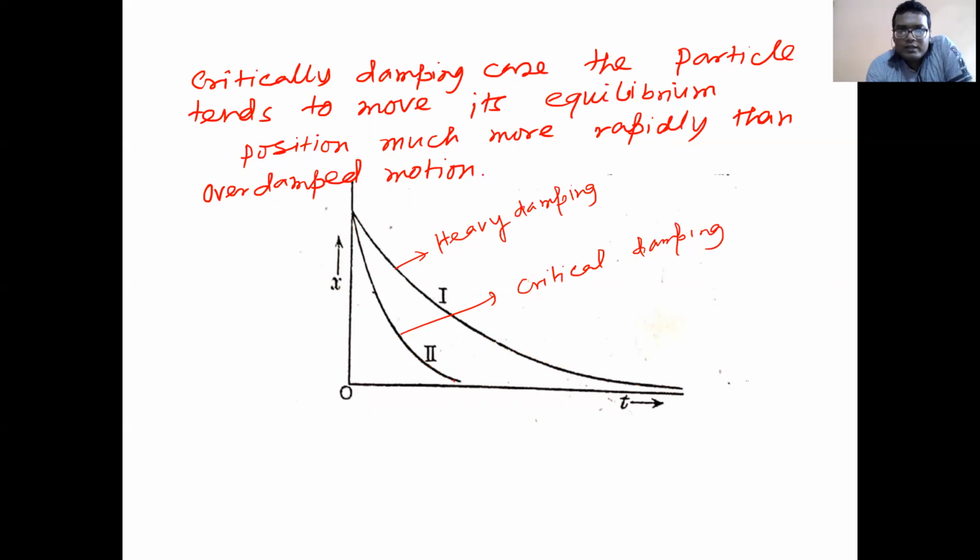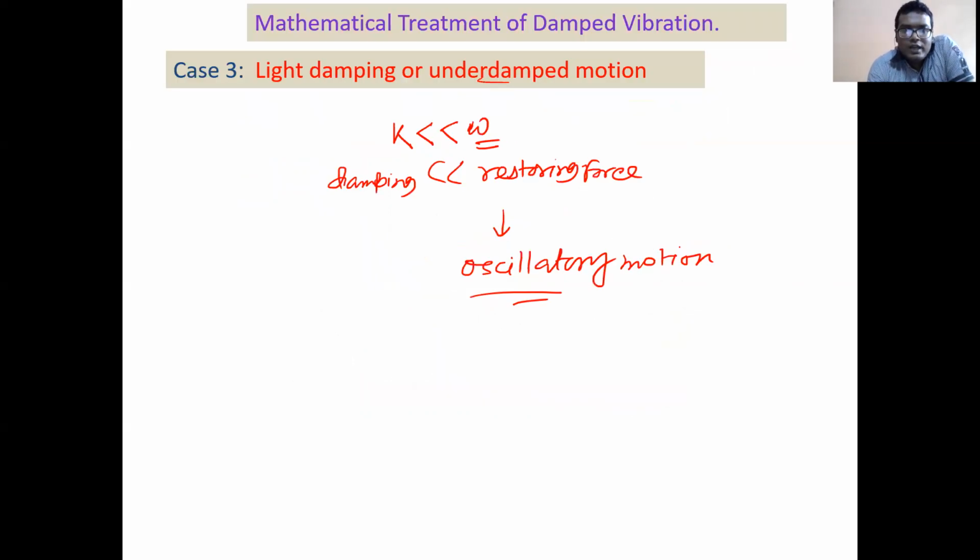Clear? Next day we will discuss light damping or underdamping motion. Light means in this case the restoring force is much higher than the damping, as the restoring constant is omega. As the restoring constant is much higher, it will oscillate before it stops.